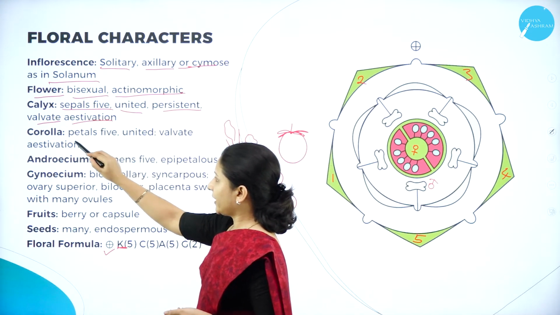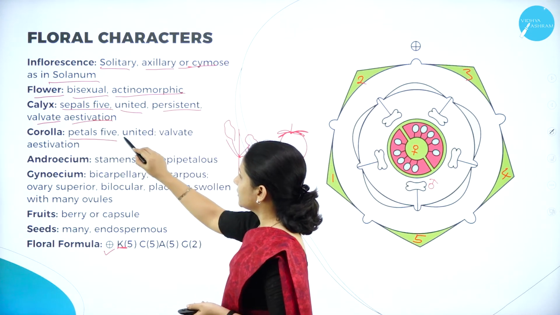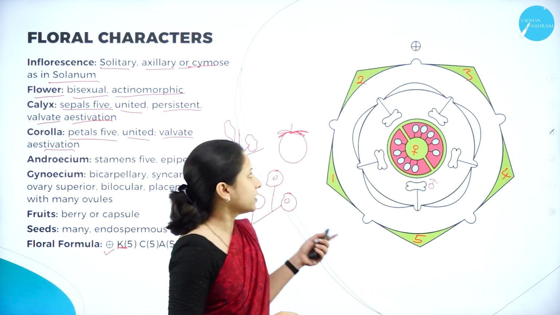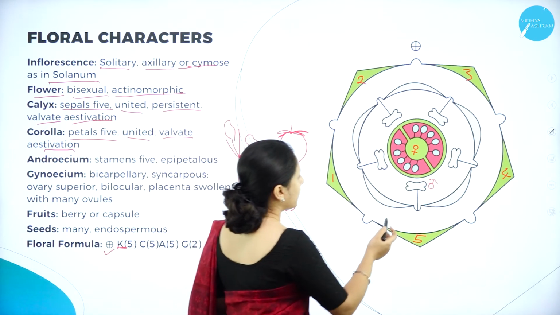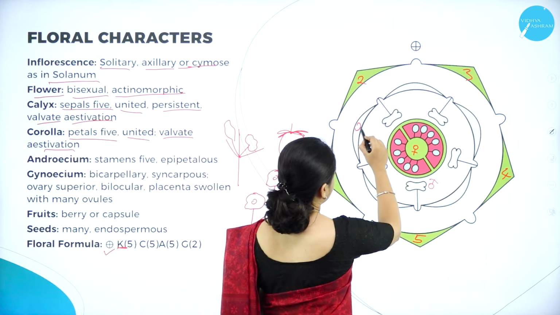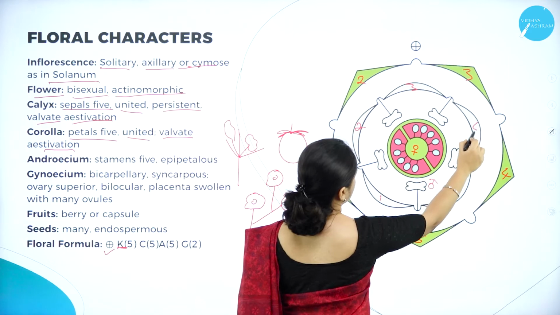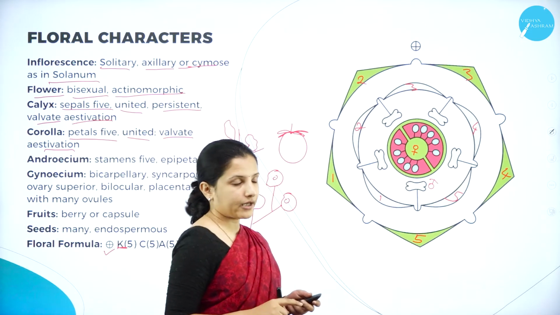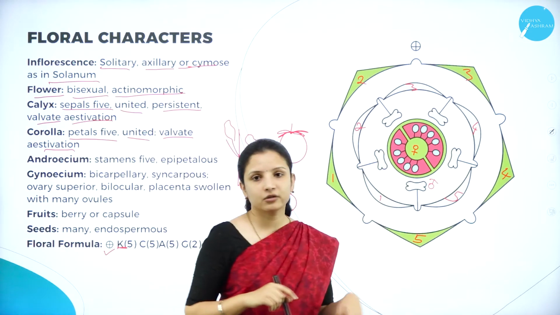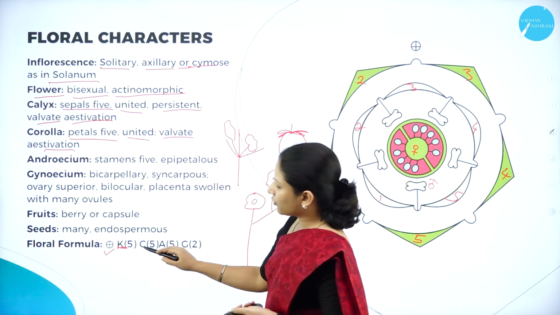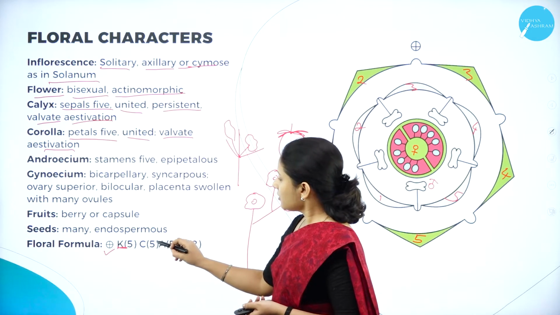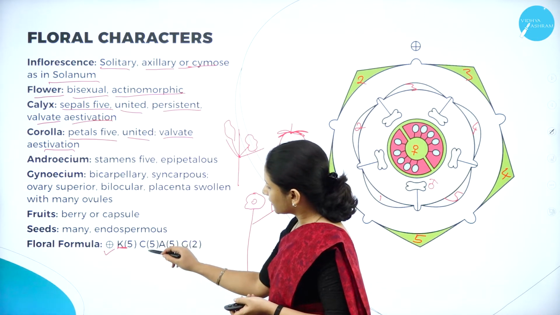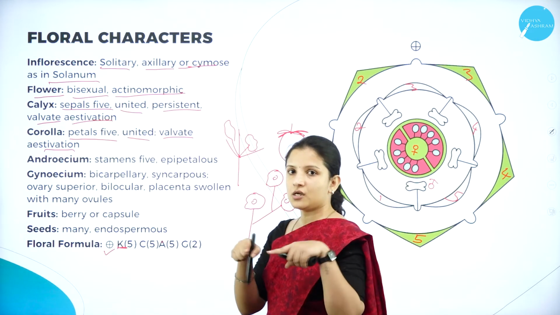And moving on to the petals, the petals are also 5, they are united and the estivation is valvate. Petals are 5, 1, 2, 3, 4 and 5. They are gamopetalous, the petals are fused. So here also the same thing. C for corolla. How many are there? 5 petals are there and they are gamopetalous. They are fused. Therefore the bracket.